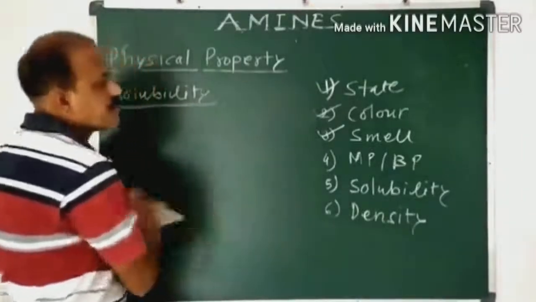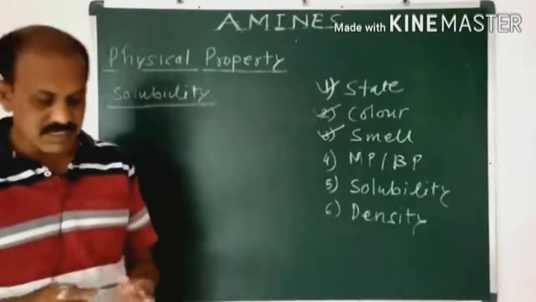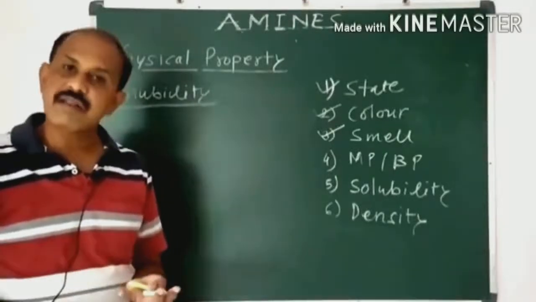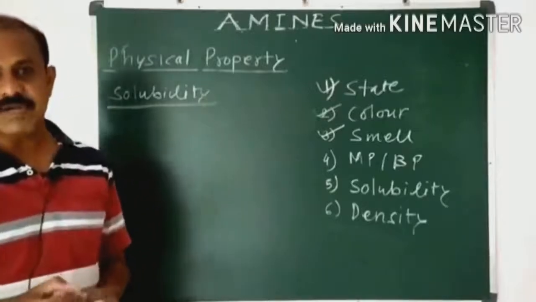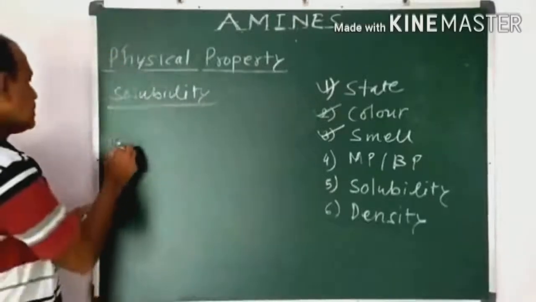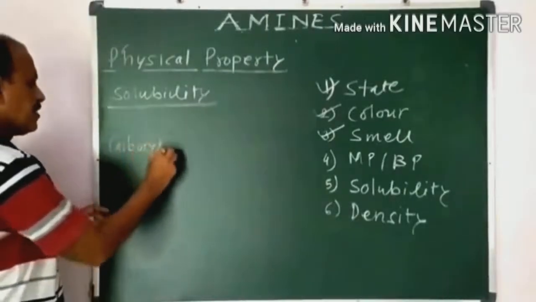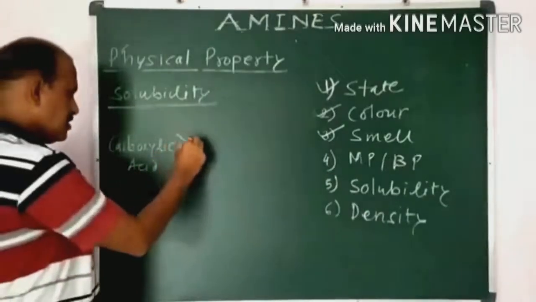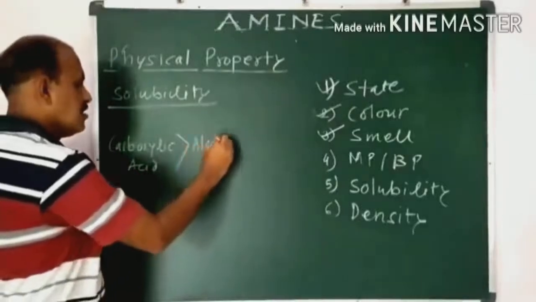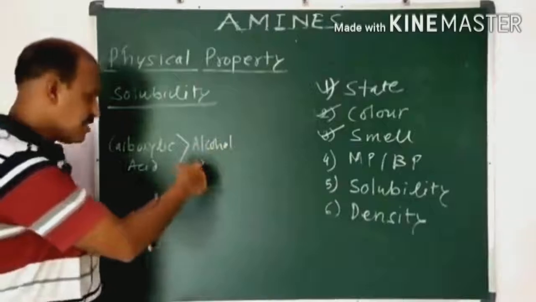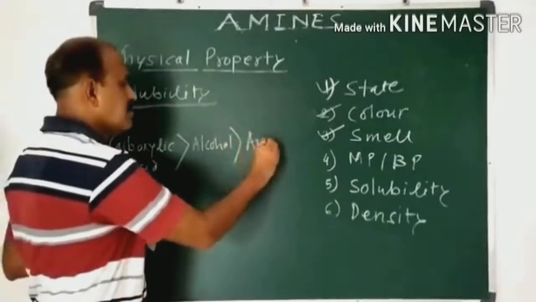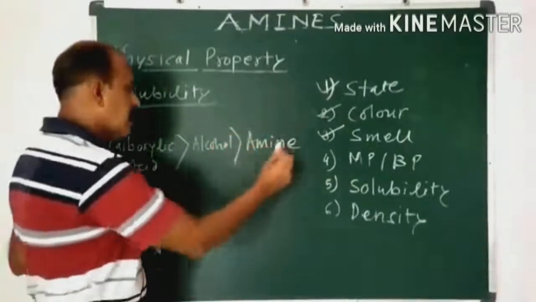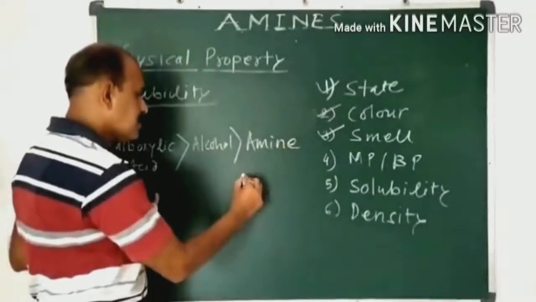Now one thing is most important I want to discuss with you. If you consider the boiling points of carboxylic acid, alcohol, amines, and alkanes, it is observed that the boiling point of carboxylic acid is high as compared to alcohol, the boiling point of alcohol is high as compared to amine, and the boiling point of amine is high as compared to alkane.